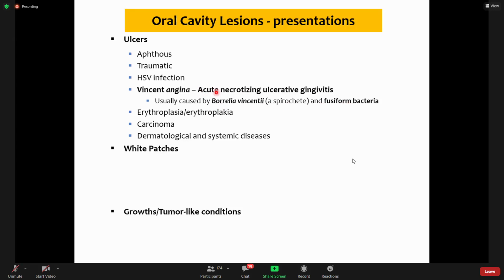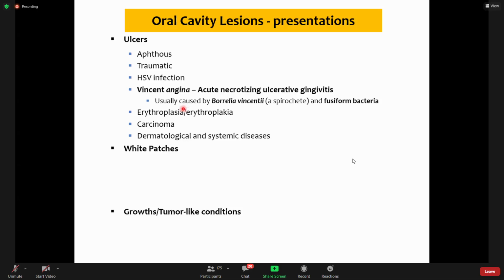Now these bacteria are part of the normal flora of the oral cavity, but they don't cause disease normally. They cause disease when a person is either immunocompromised or the normal flora of the oral cavity is altered. So immunocompromised, you can think of some patients on steroids, patients on immunosuppressive drugs, patients with diabetes mellitus. But alteration of oral flora occurs because of the use of a broad spectrum antibiotic.